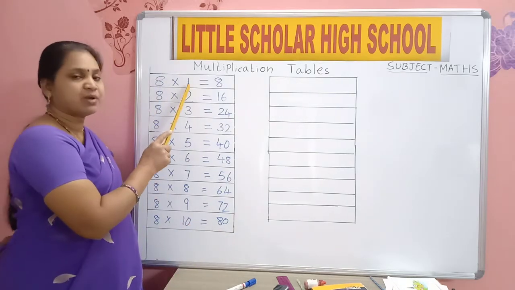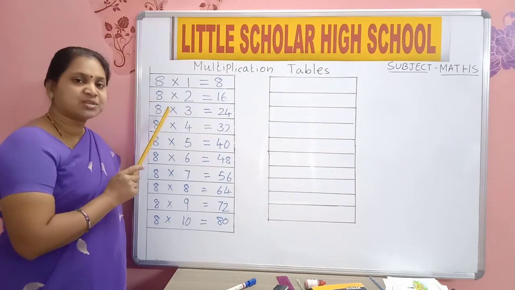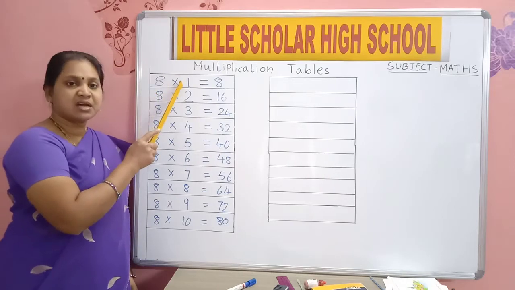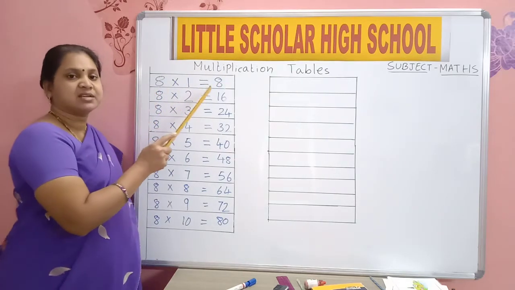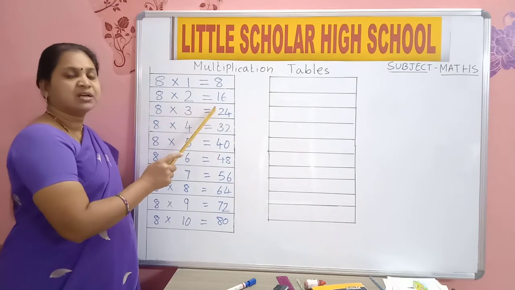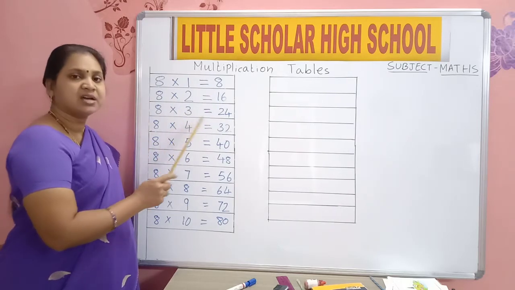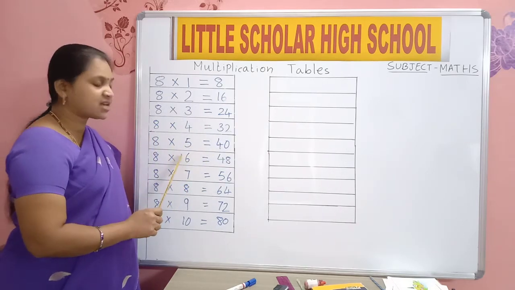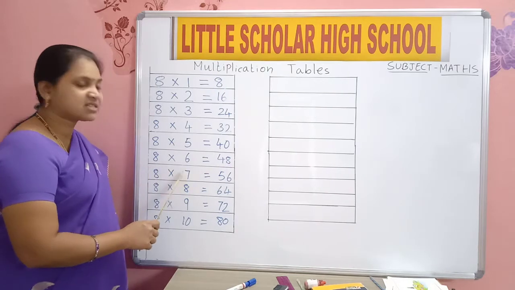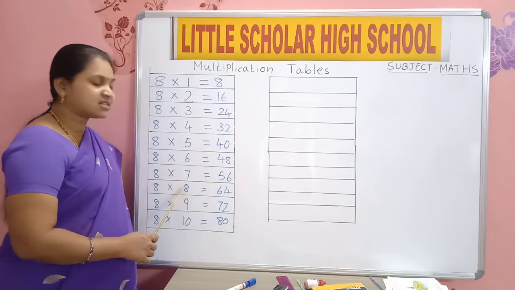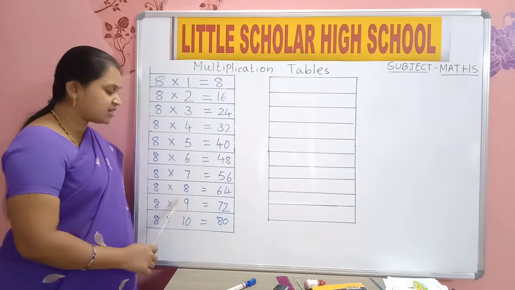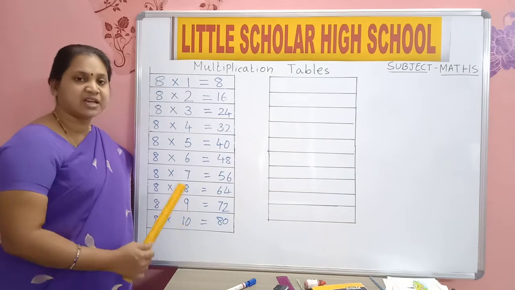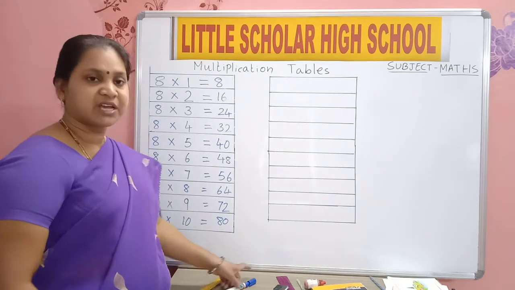Once again. 8 1s are 8. 8 2s are 16. If you don't know, you should see the board and say. 8 1s are 8. 8 2s are 16. 8 3s are 24. 8 4s are 32. 8 5s are 40. 8 6s are 48. 8 7s are 56. 8 8s are 64. 8 9s are 72. 8 10s are 80. Now next, which table after the 8 table?